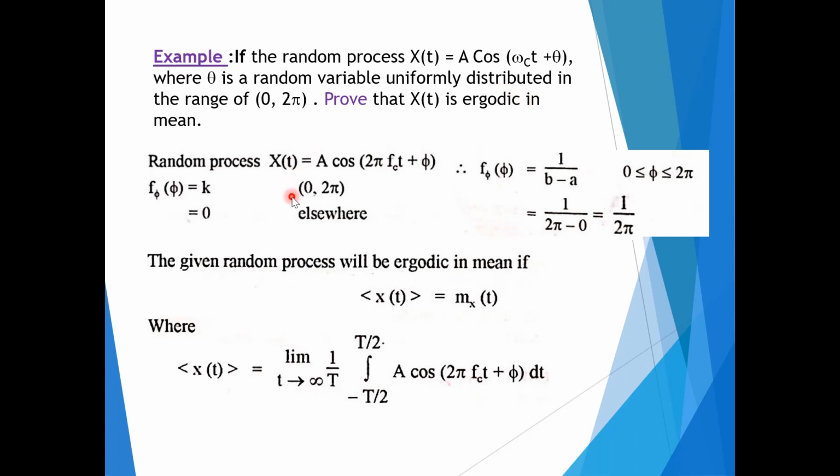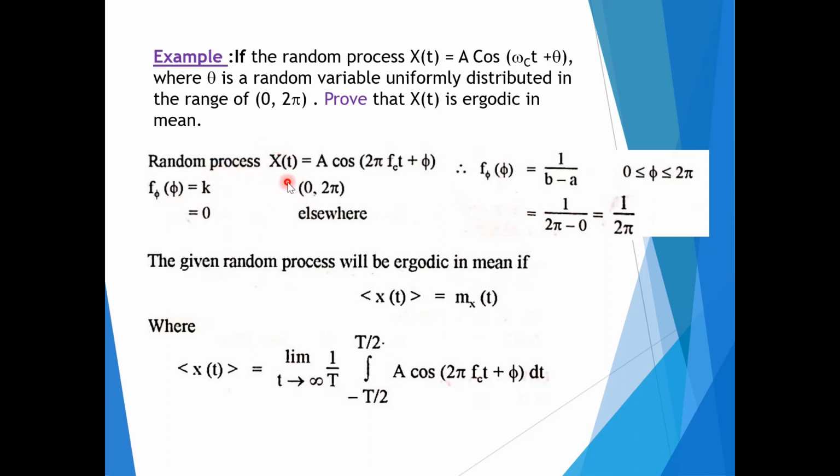Already we have seen the conditions to prove that any given process is ergodic in mean. With the help of those, we are going to prove that the given system is ergodic in mean.